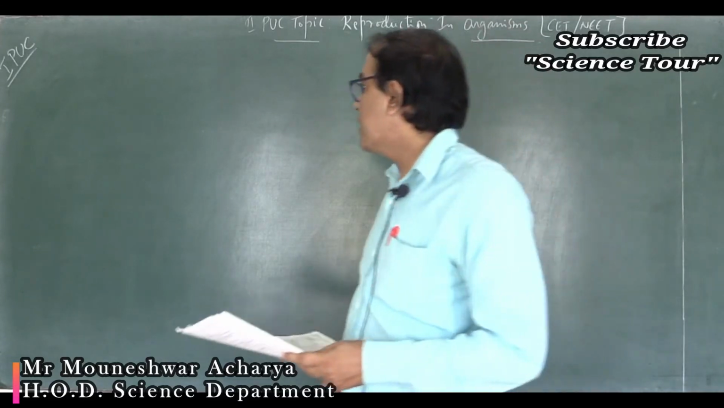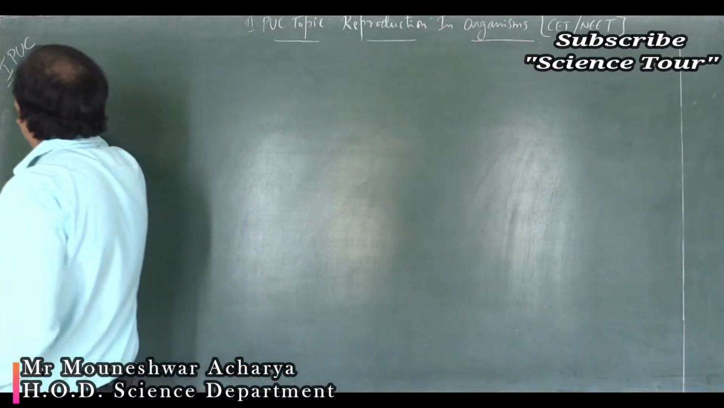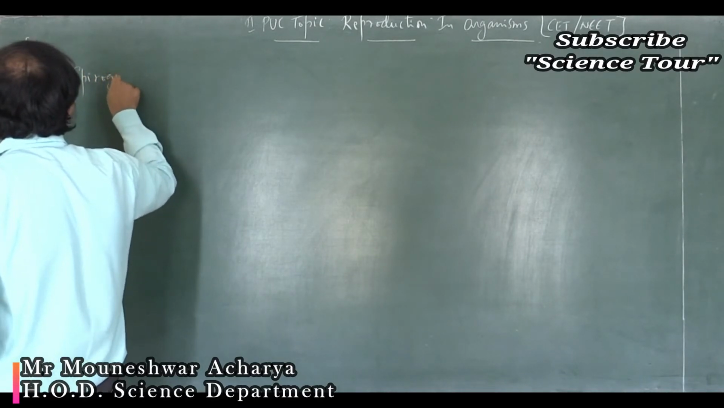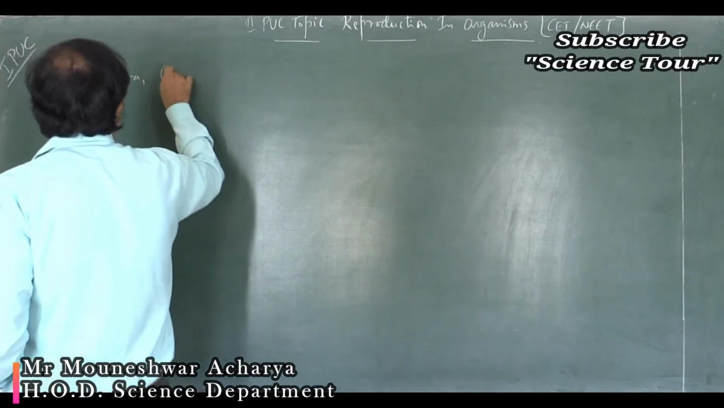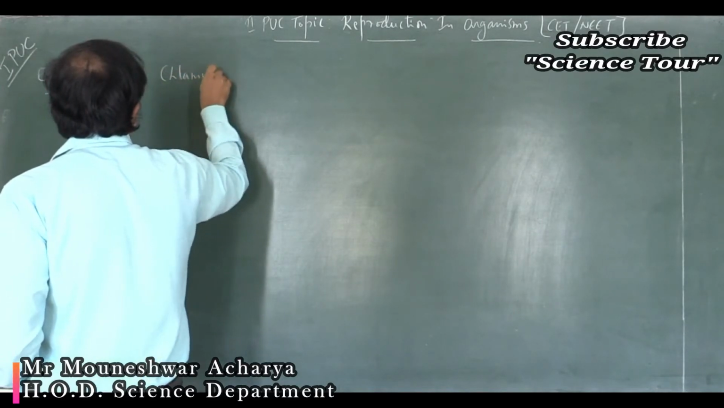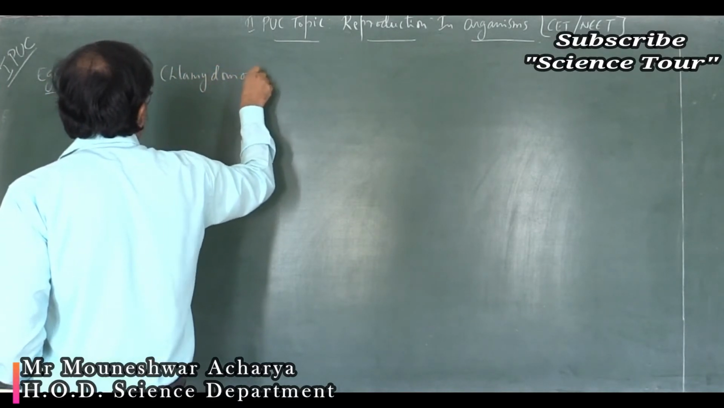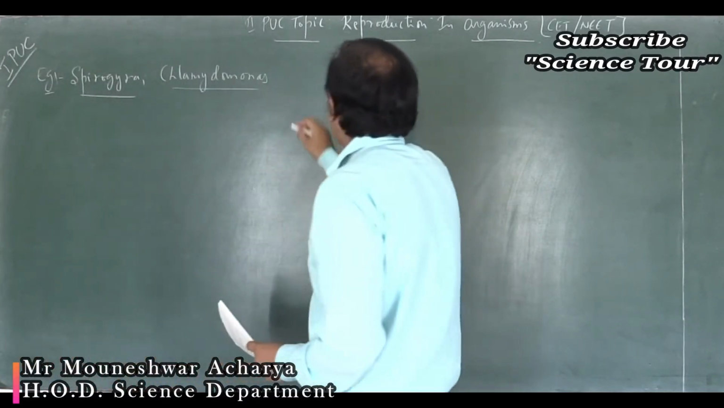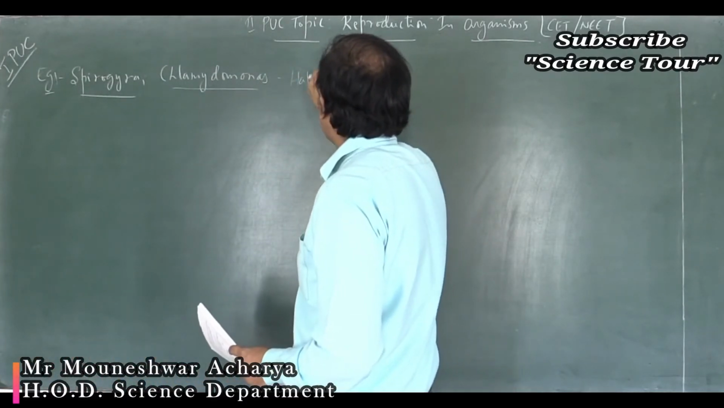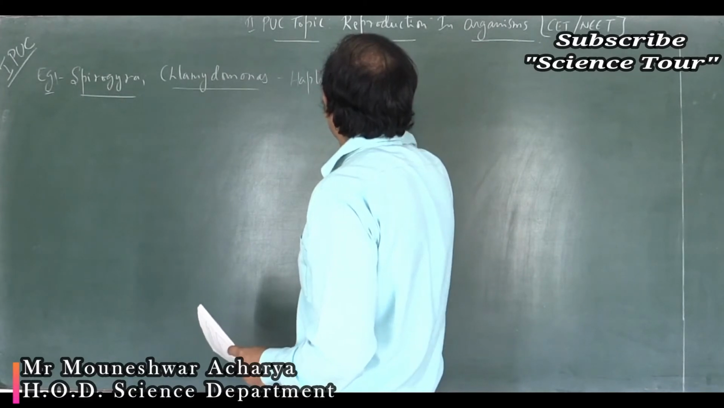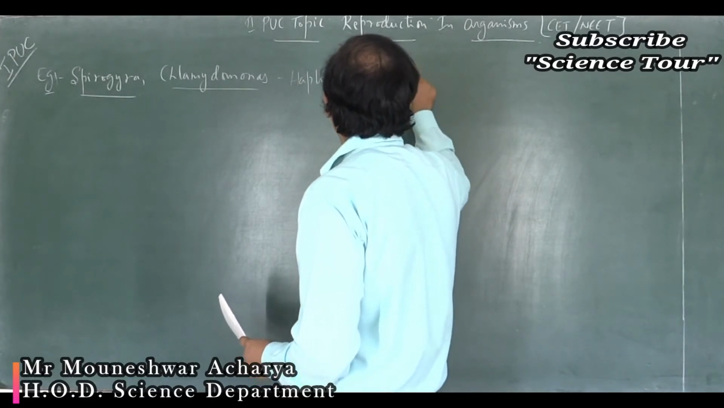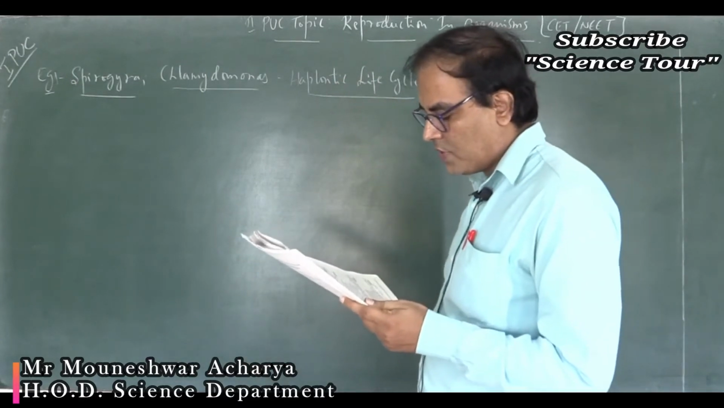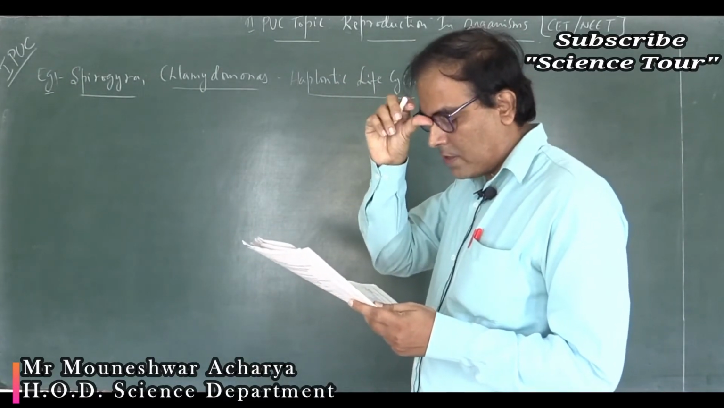For example, in the case of Spirogyra algae, Chlamydomonas, what type of life cycle do they have? They have a haplontic life cycle. The sexual life cycle is haplontic.